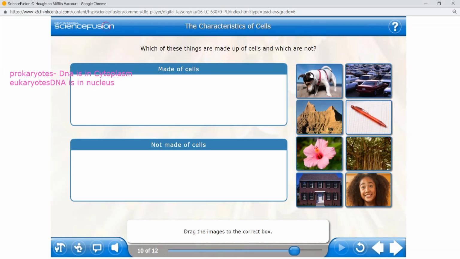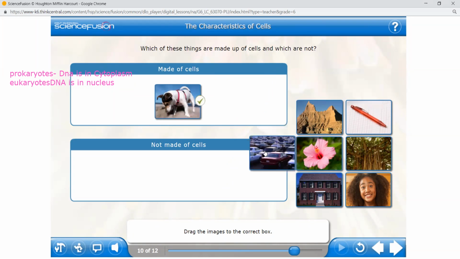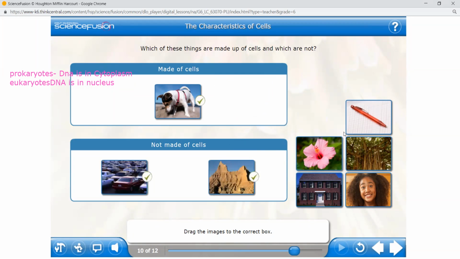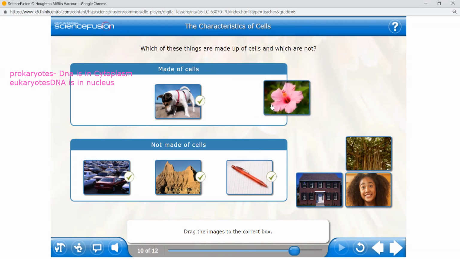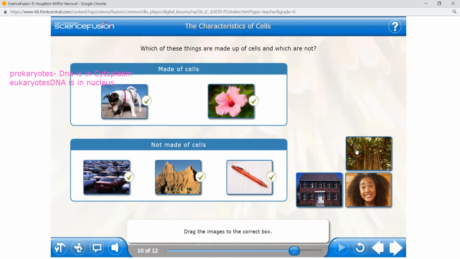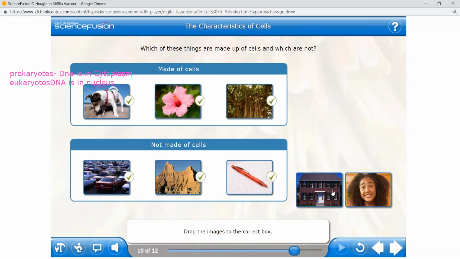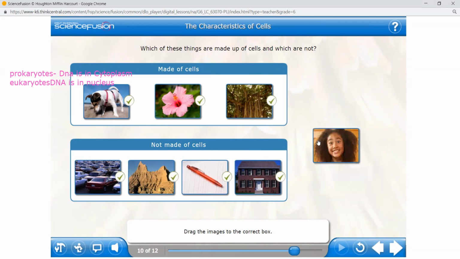Dana, come on. Dog. Dog, made of cells. All right. Cars, not made of cells. Mountains, not made of cells. Pen and paper, not made of cells. Flower, made of cells. Flower is a living organism, a living thing. Okay. Trees, made of cells. House, not made of cells. Human being, made of cells.